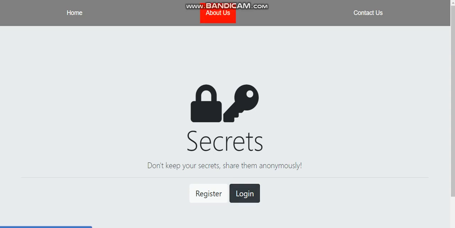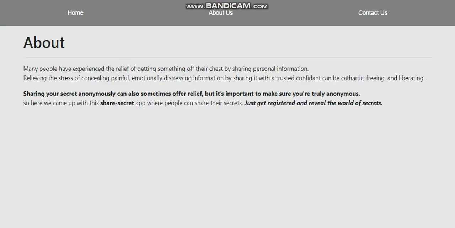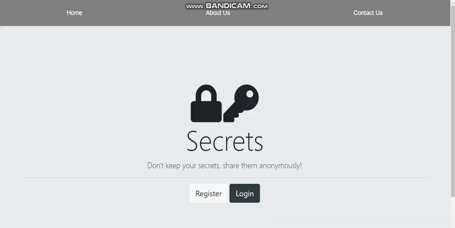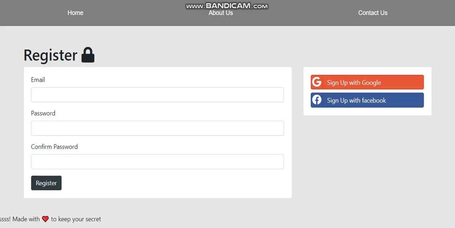If you click on register, what will happen? You will go to the register page. But here, about, there is something we have written about this app, and there is a contact us section. Their authors' and developers' address, email address and number are given. Okay. So now I'll tell you, see, we have already registered.